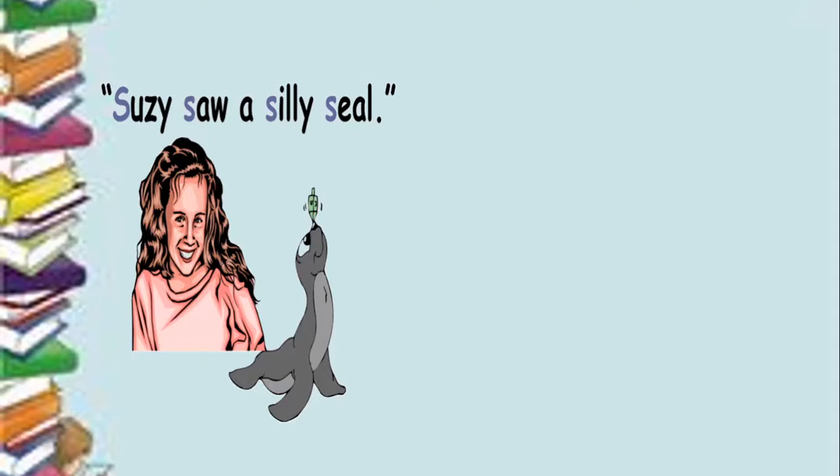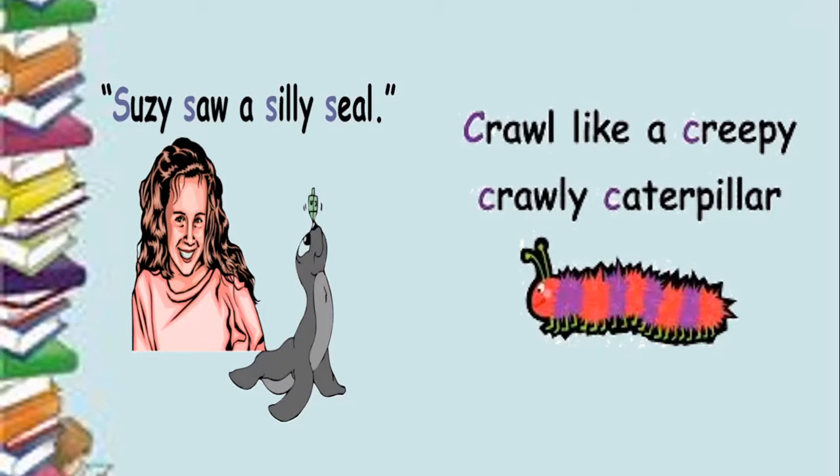So Susie saw a silly seal is an example of alliteration because the consonant sounds at the beginning are repeated. One more example: crawl like a creepy crawly caterpillar. The sound of the K in the C is repeated.